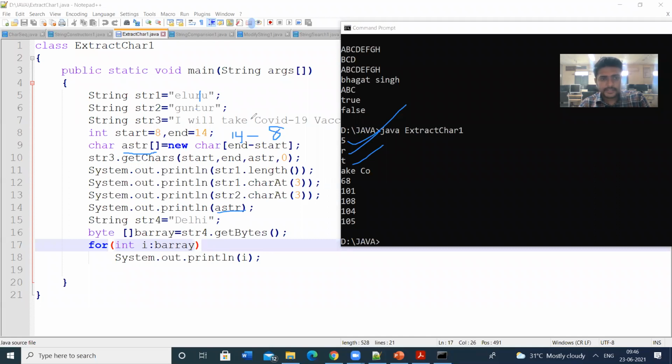That means 8 in the string str3. 8 means 0, 1, 2, 3, 4, 5, 6, 7, 8. 8 means A, then 9, 10, 11, 12, 13, 14. 14 means V.